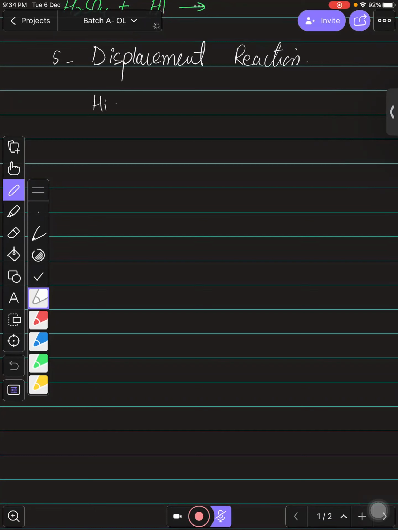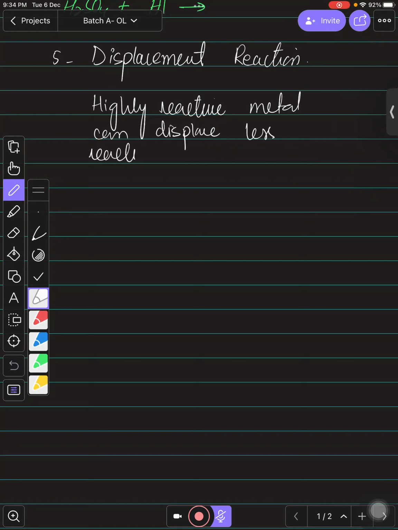So you can say that a highly reactive metal can displace a less reactive metal from its salt. You need to remember that from its salt is important, because अगर अकेला मेटल पड़ा हुआ होगा तो कोई फर्क नहीं पड़ता, दोनों मेटल एक साथ पड़े रहेंगे, कुछ भी नहीं होगा.